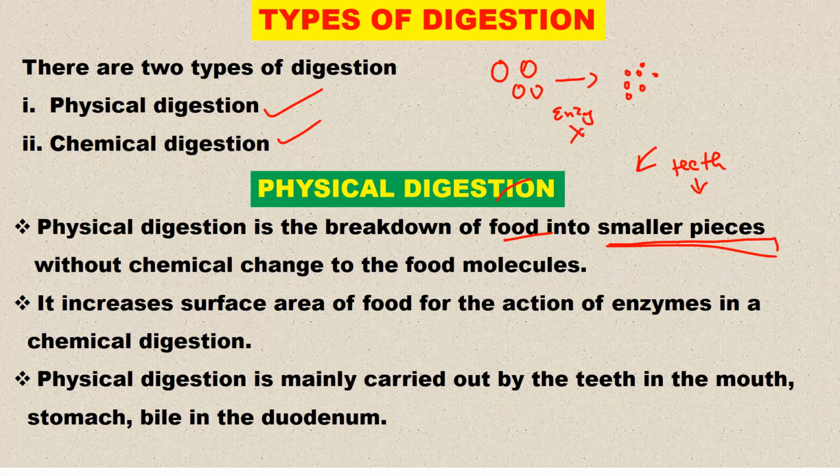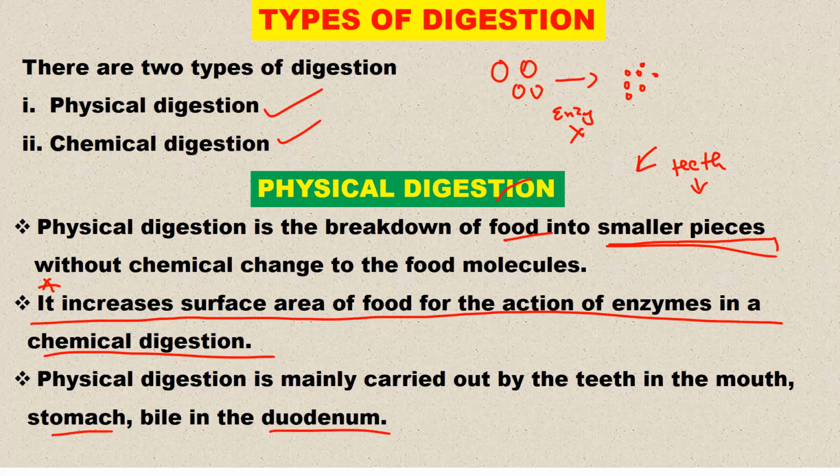It happens through the action of teeth in the mouth, a process called mastication, and also in some other sections we are going to look at. Now, what is the purpose of physical digestion? It increases the surface area of food for the action of enzymes in chemical digestion. So this prepares the food for the next type of digestion, which is chemical digestion. Physical digestion is mainly carried out by the teeth in the mouth, the stomach, and also the duodenum. These are the portions of the digestive system where physical digestion occurs.